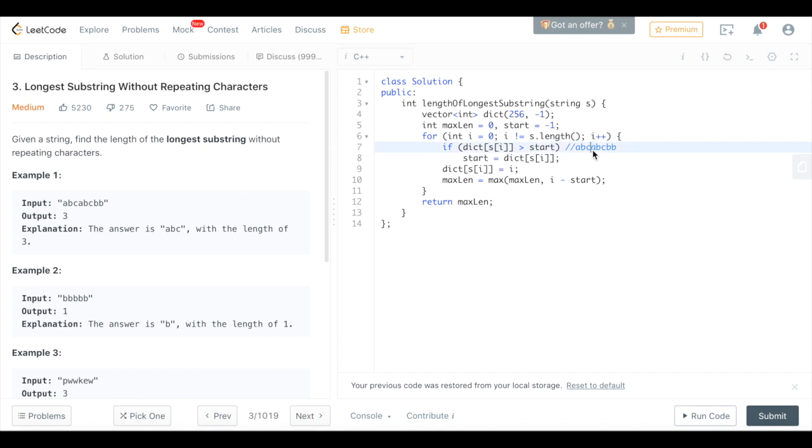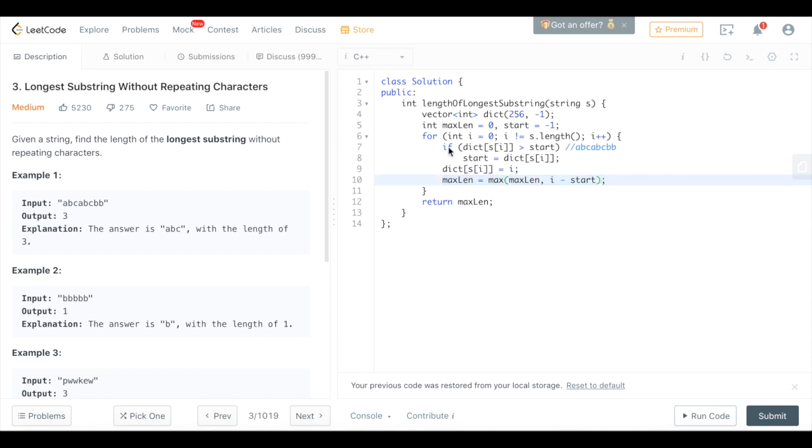Note that when the actual start is 1, the variable start has to be 0 because the length is calculated as i minus start, as we explained earlier. So here, the substring is BCA, and we update the vector and the max length as usual.